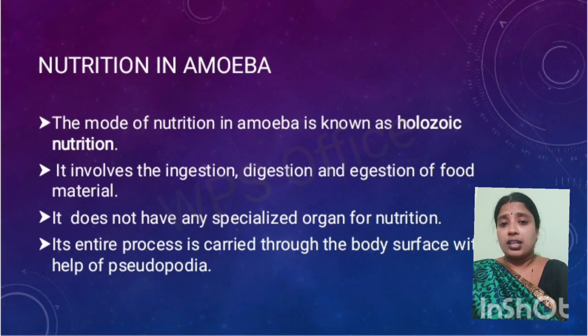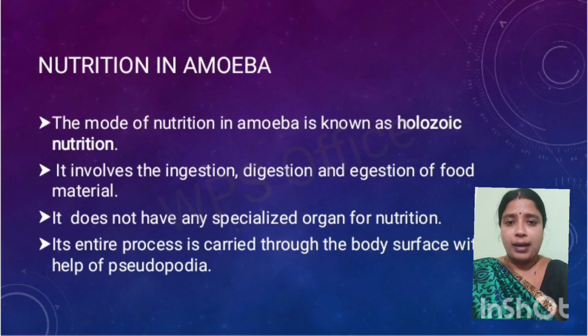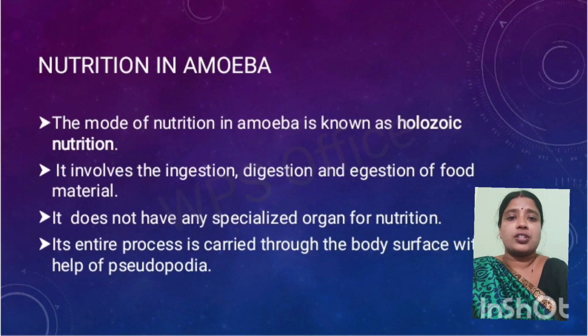Now, as amoeba is unicellular, it doesn't have any specialized organ. It doesn't have a special organ like the mouth we have to take in food, or the stomach for digesting food, or organs for excretion. There are different organs present in our body, but amoeba doesn't have any special organ for nutrition.